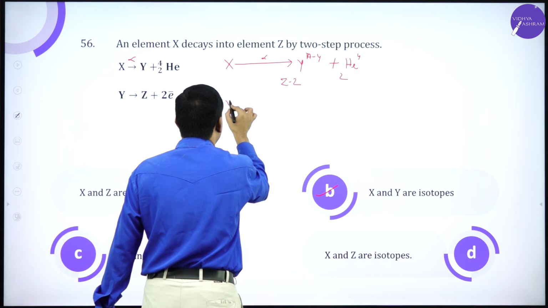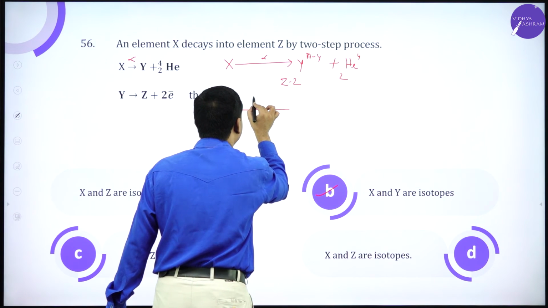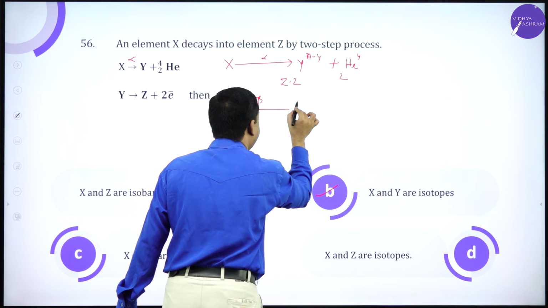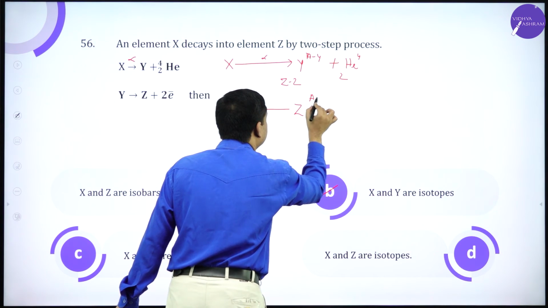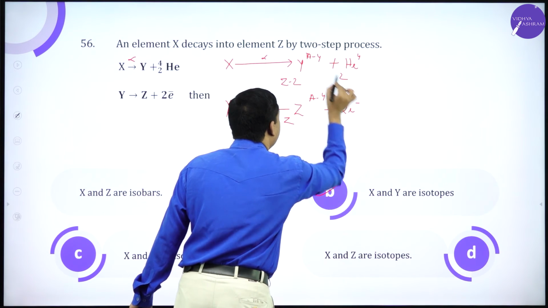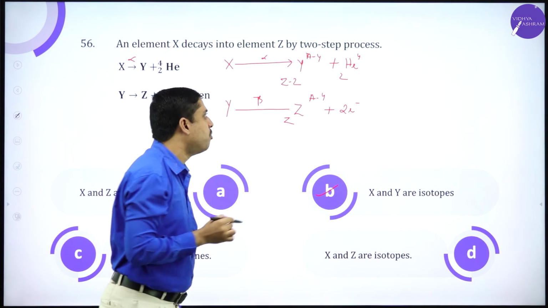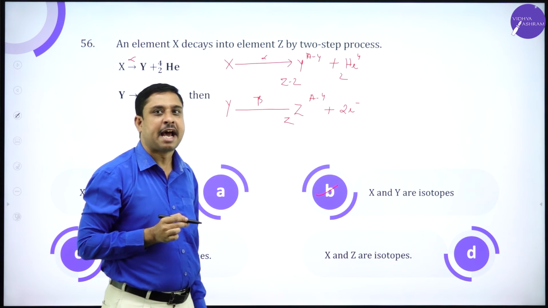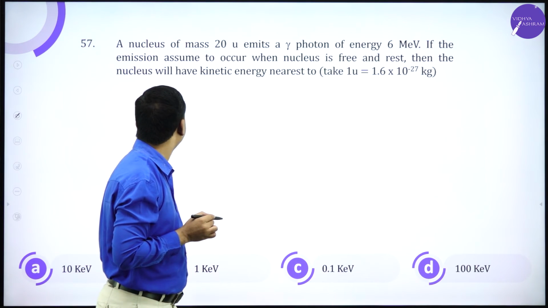Again here, Y to Z is beta decay. Z because of 2 electrons, mass number remains same, atomic number changes, they are isotopes.